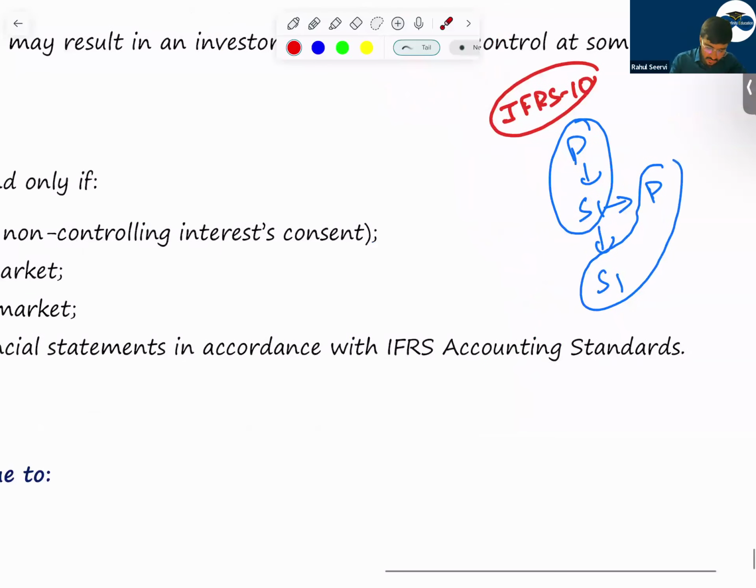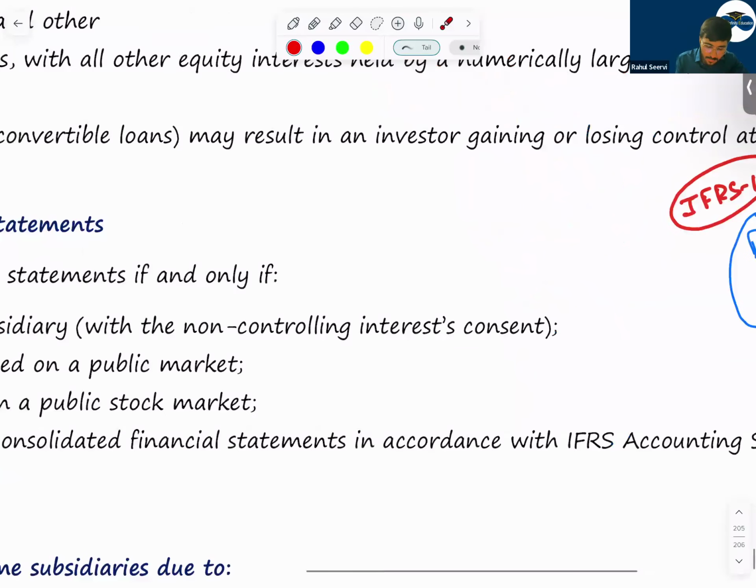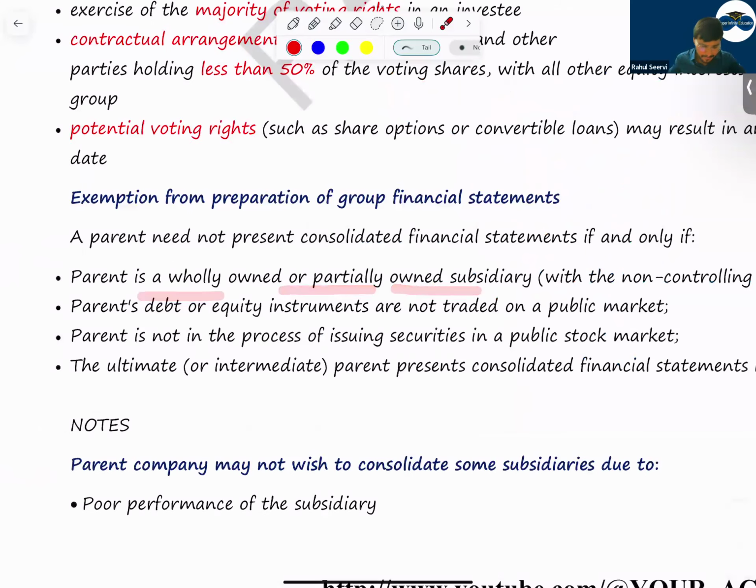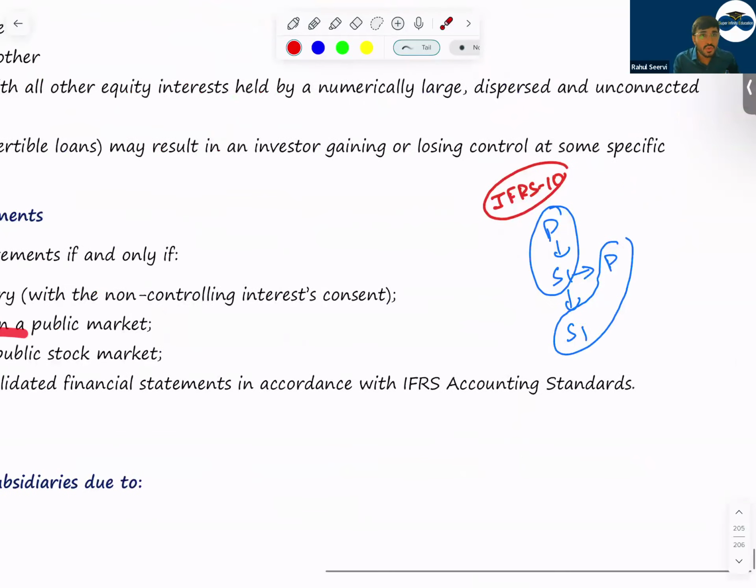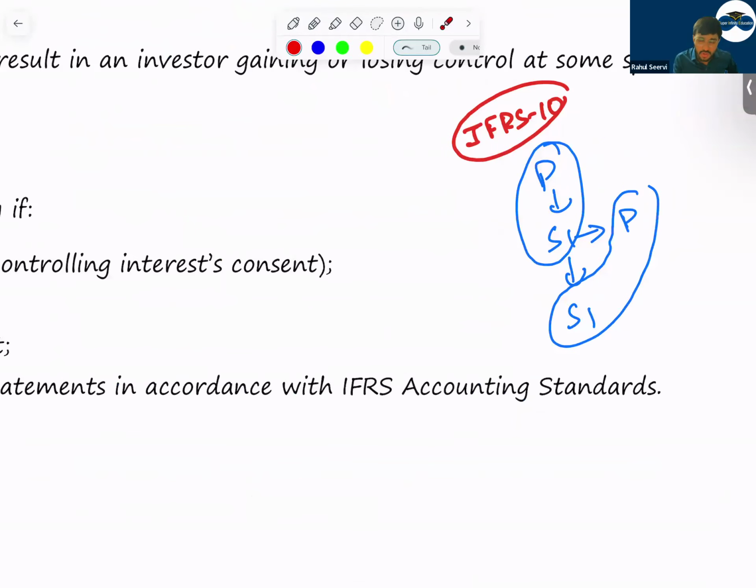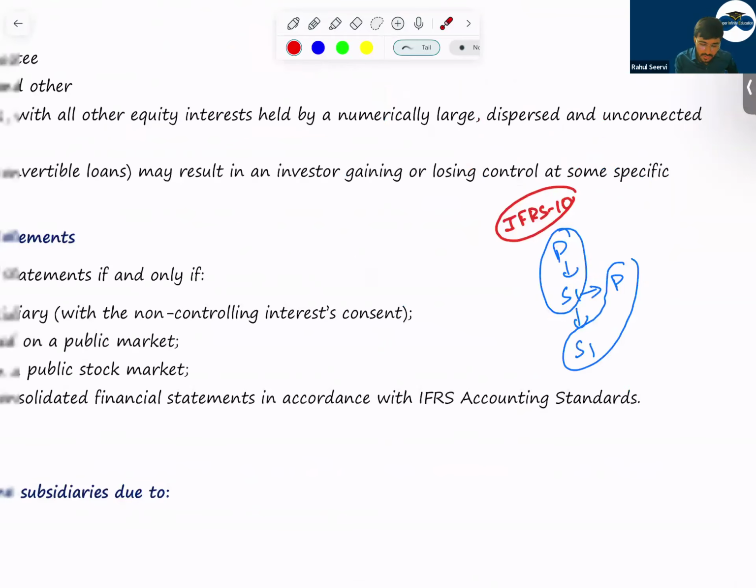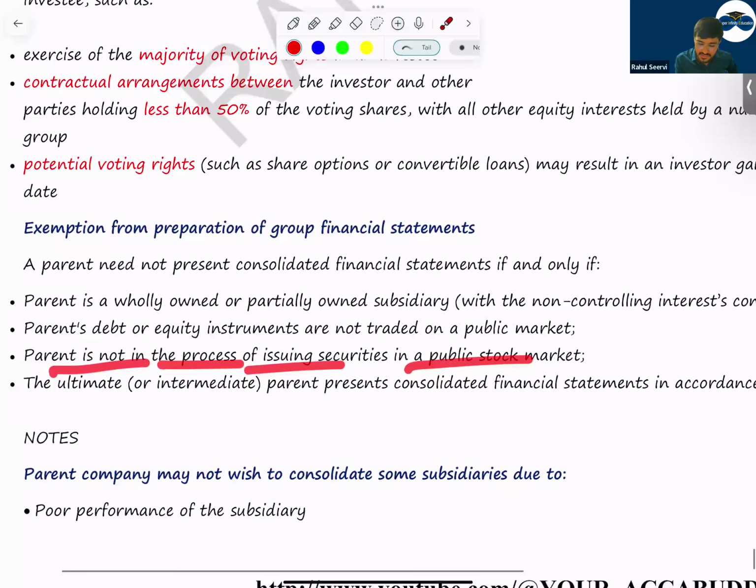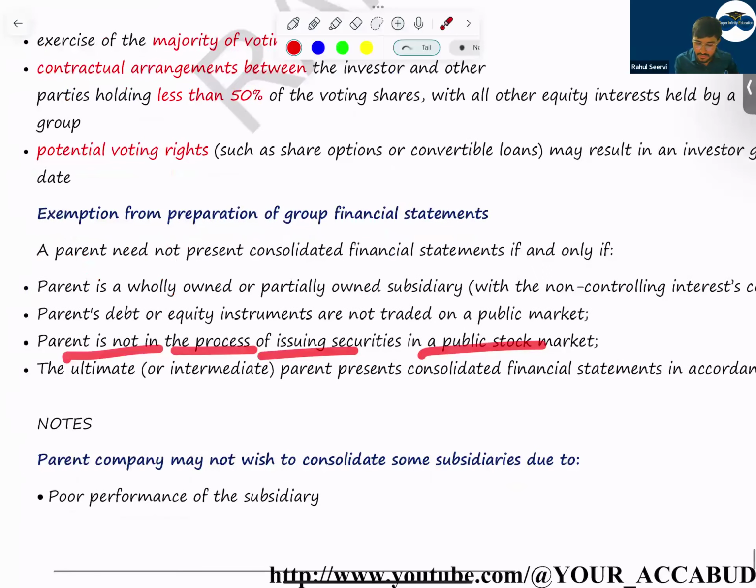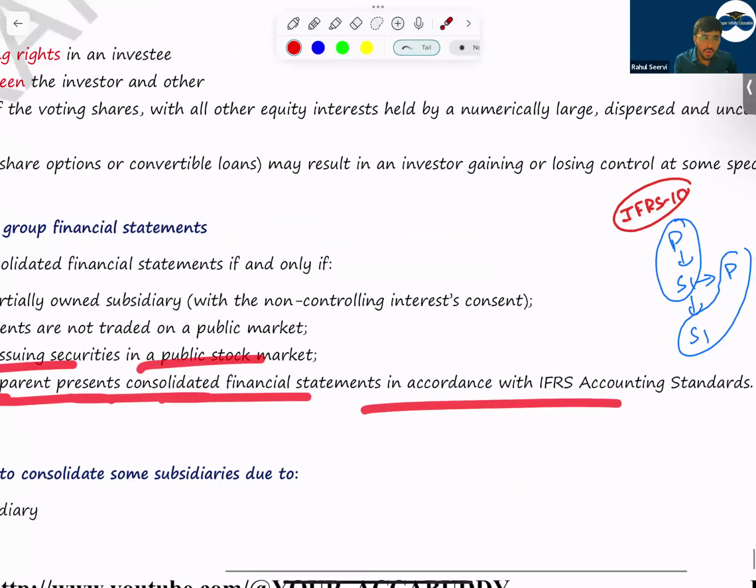When the parent is a wholly owned or partially owned subsidiary, then the parent's debt or equity instruments are not traded. That means this subsidiary S1 should not be listed on the stock market, or it should not be in the process of being listed. Next, the parent is not in the process of issuing securities in the public stock market. The ultimate or intermediate parent presents consolidated financial statements in accordance with IFRS accounting standards, considering all the subsidiaries.